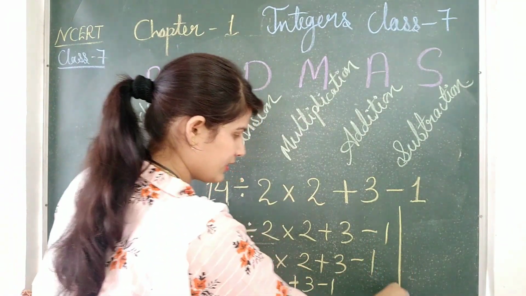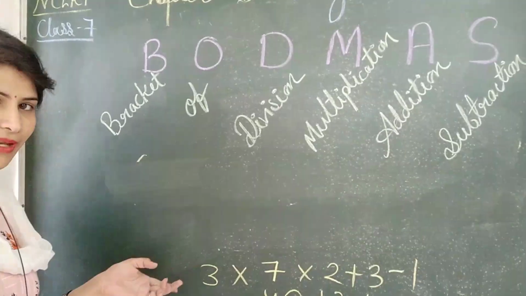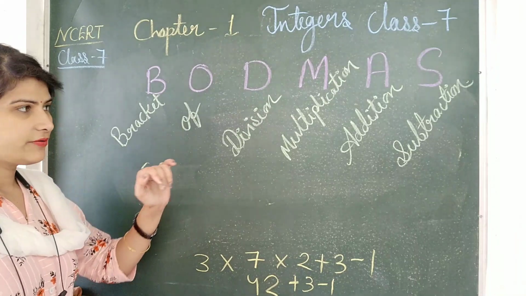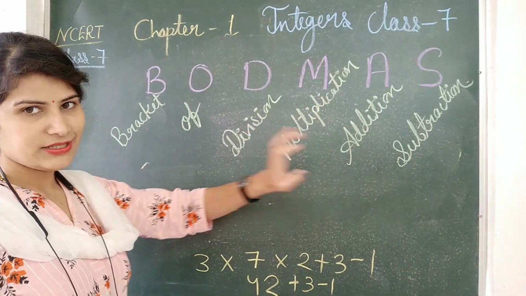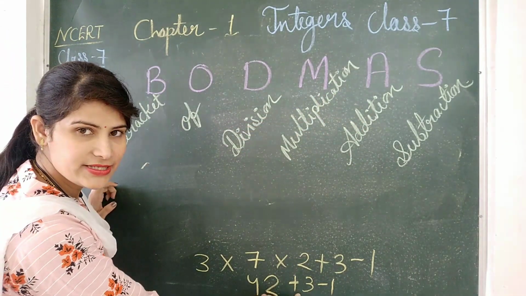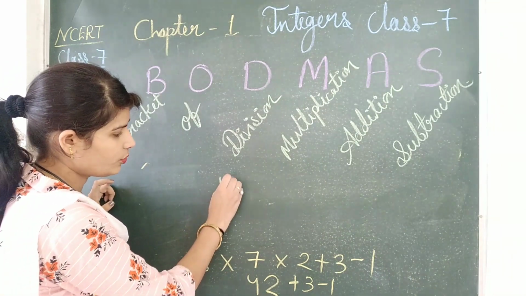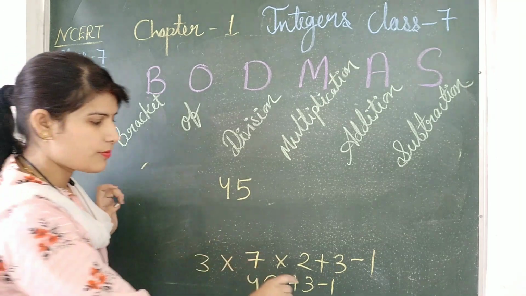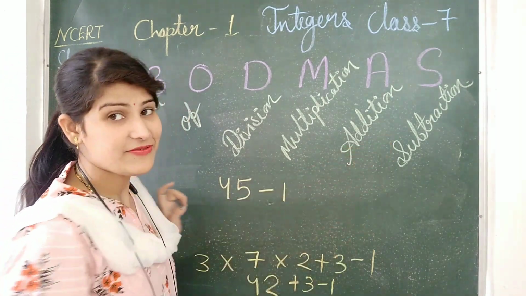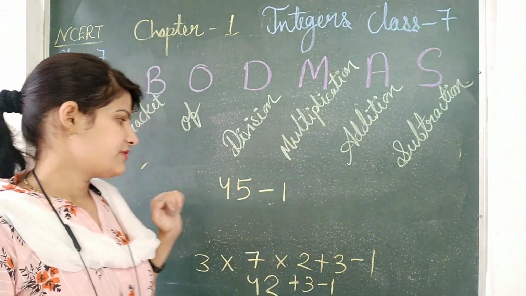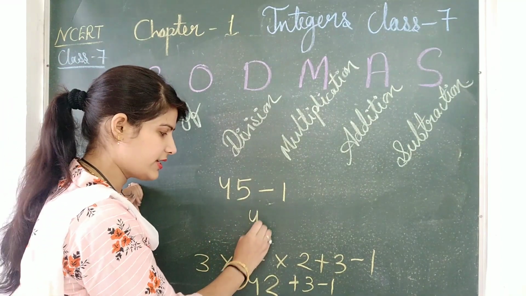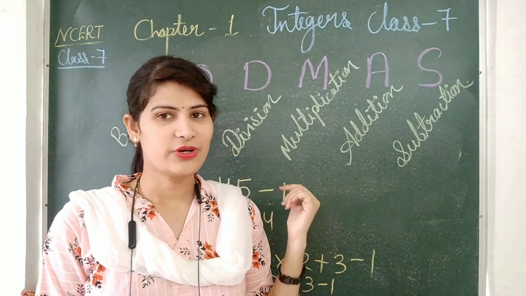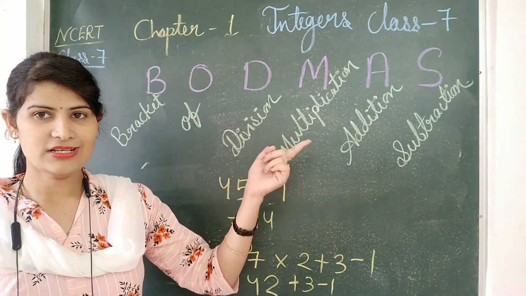Now come to the next step: 42 plus 3 minus 1. What is the next step? Addition. So add these numbers first: 42 plus 3 is 45. Now minus 1, and what is left? Subtraction. 45 minus 1 is 44. So we can easily solve this question by using the BODMAS rule.